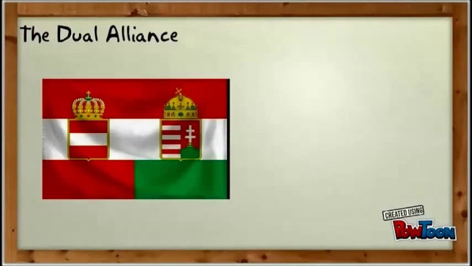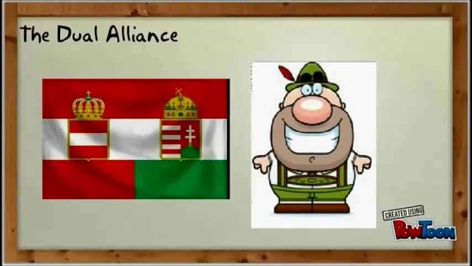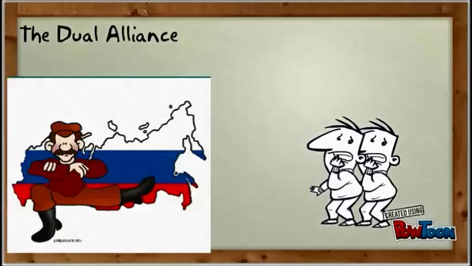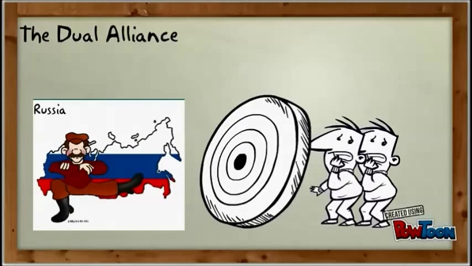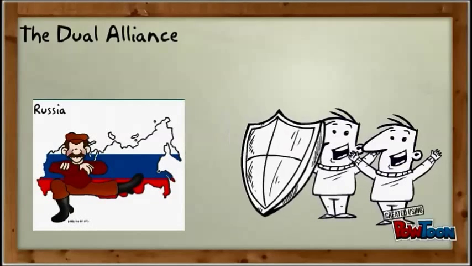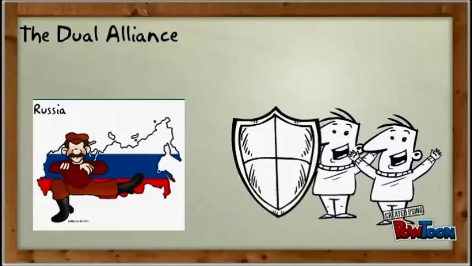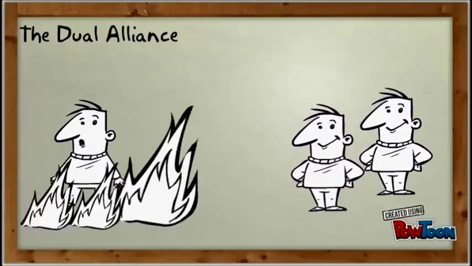This created the dual alliance between Austria-Hungary and Germany, and it was started because they were worried Russia would target them because Russia had dropped out of the previous alliance, and they were worried if a war would start, they would be attacked by them. So if Russia were to attack either one of them, the other one would come in and aid it.